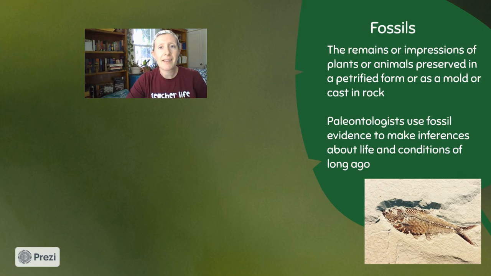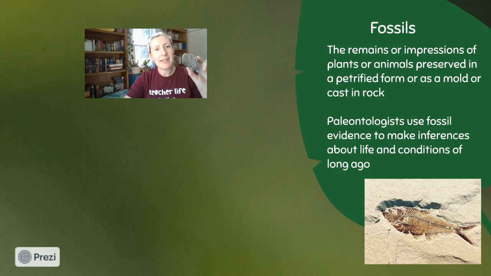And fossils are amazing. Fossils are the remains or impressions of plants or animals that have been preserved in a petrified form or as a mold or cast in rock, like changed and transformed into minerals to a rock form. Paleontologists are scientists that use fossils and fossil evidence to make inferences about what life was like and what conditions were like thousands, even millions of years ago. You can even find fossils here in Virginia.